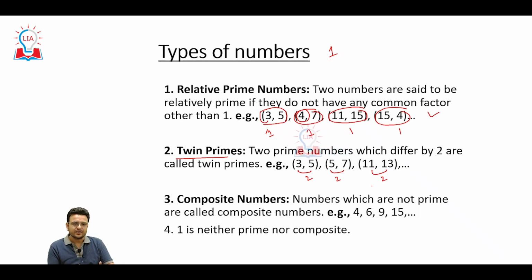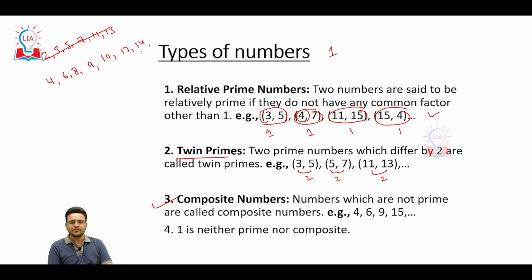Composite numbers are simple. They are just the opposite of prime. Prime numbers have exactly two different factors. Here we are talking about numbers other than prime numbers. All numbers other than prime numbers are composite, but we should leave out 1. Like we talked about 2, 3, 5, 7, 11, 13, all are prime numbers. The remaining numbers like 4, 6, 8, 9, 10, 12, 40 are all composite numbers.